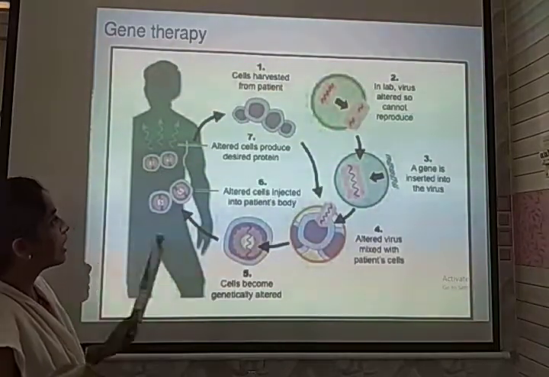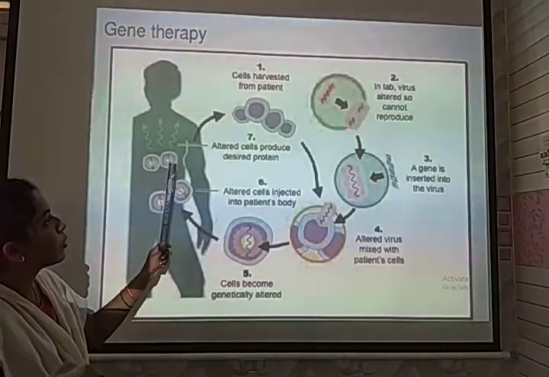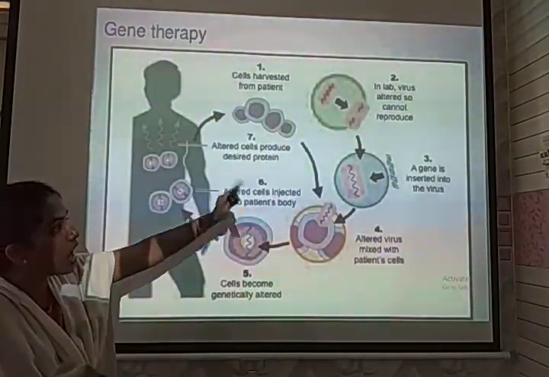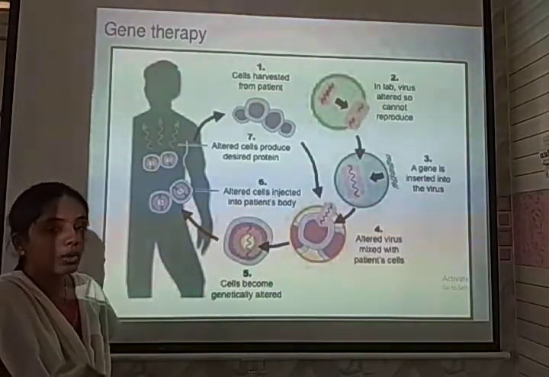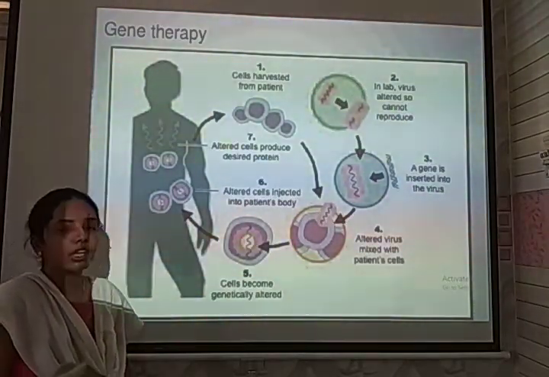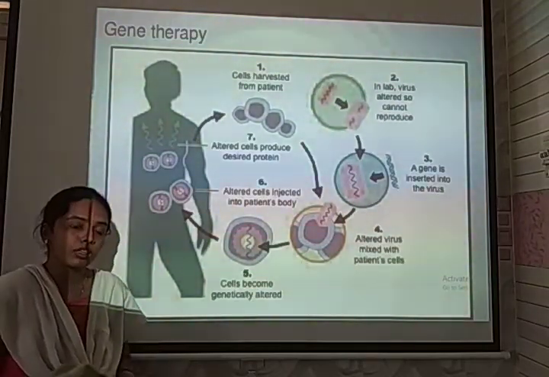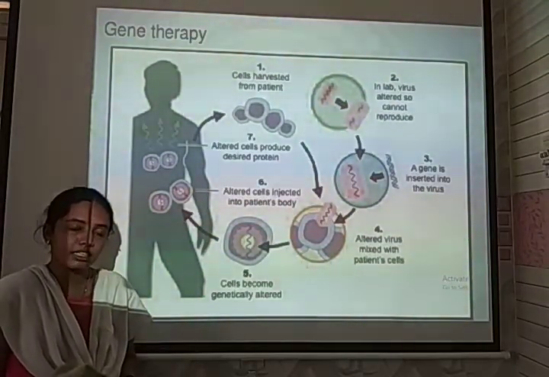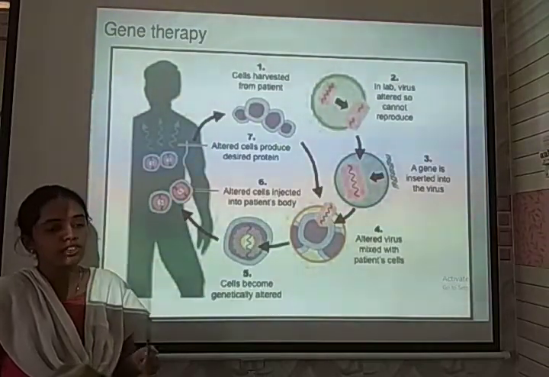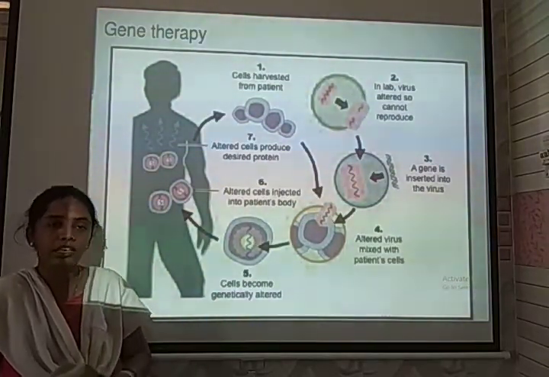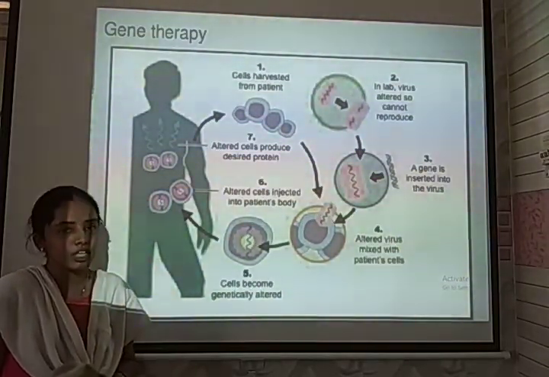So, gene therapy has been conducted here where the cells have been harvested outside and induced into the body by a process called in vitro and even an in vivo method. Where the desired gene has been introduced directly inside the body, this condition is called in vivo. If the replacement occurs outside the body and then it is introduced into the body, it is called an in vitro method.